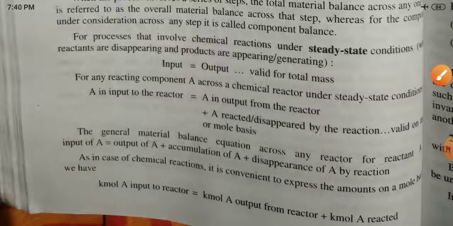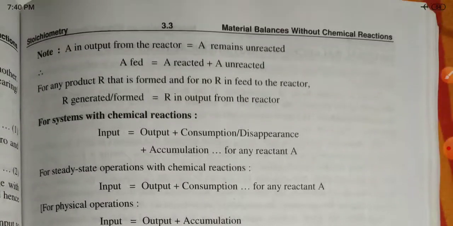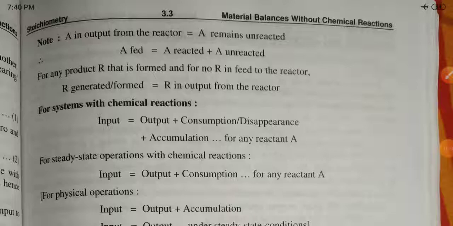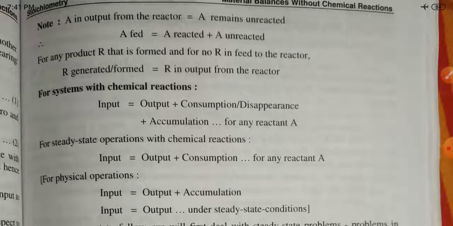In case of chemical reactions, it is convenient to express the amount in moles. We have the kilomole of A input to the reactor equal to kilomole of A output from the reactor plus kilomole of A reacted. This is a note given to us, this remains constant. A in output from the reactor is equal to A remaining unreacted. A feed is equal to A reacted plus A unreacted.